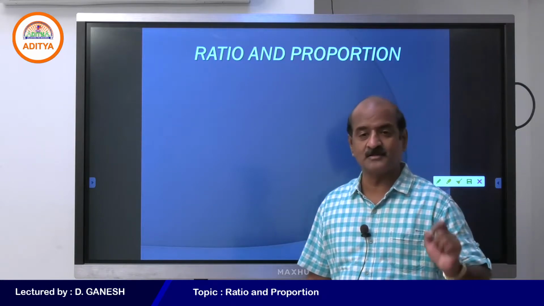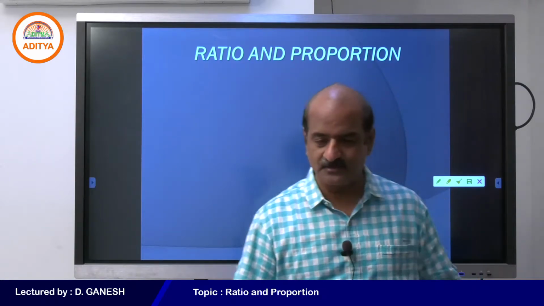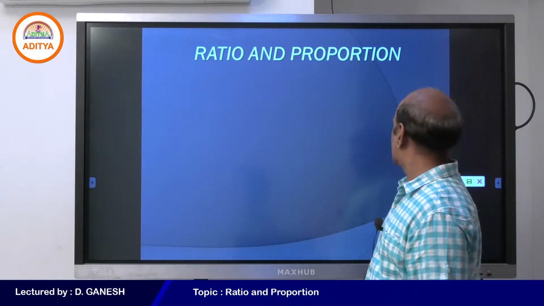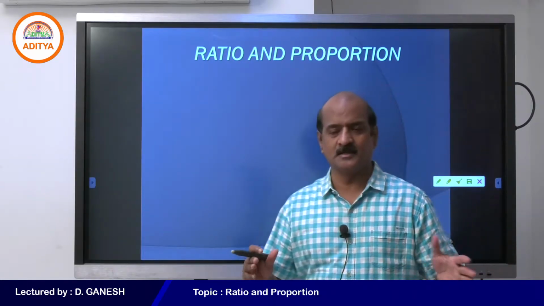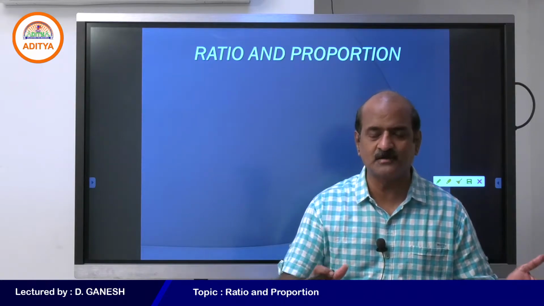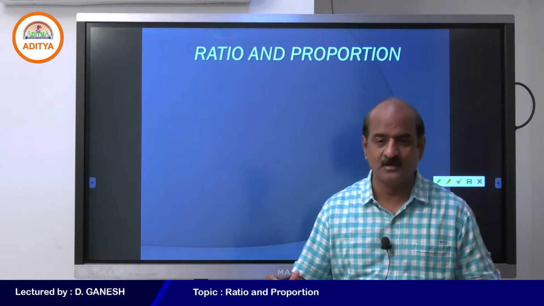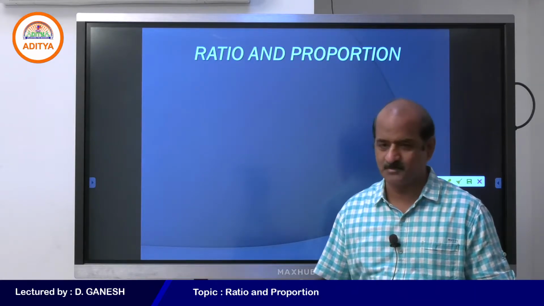Those are very interesting and very applicable, I can tell you. So now we move on to ratio and proportion. Before we start the topic, let me differentiate what the ratio is and what the proportion is. Both are actually practically different. So how do they differ? What is a ratio and what is a proportion?